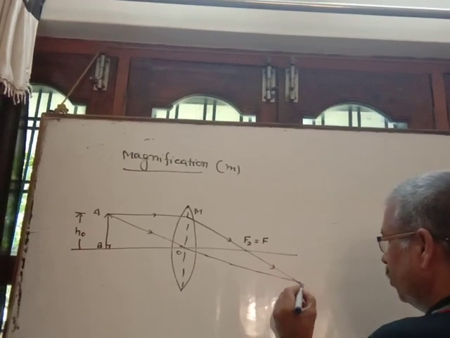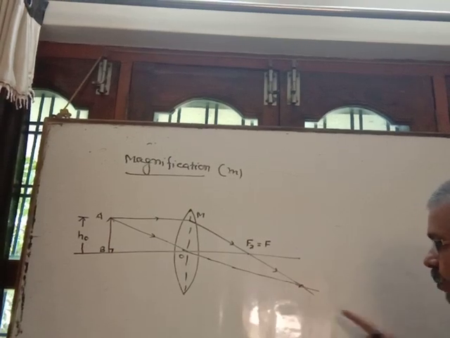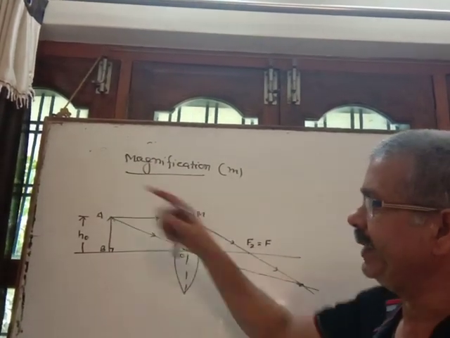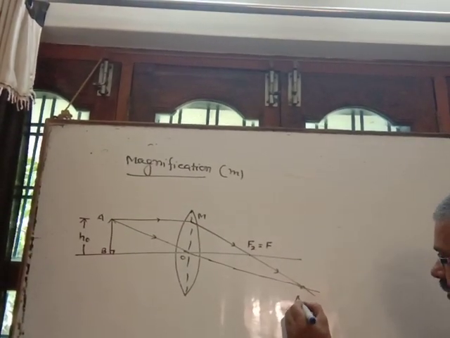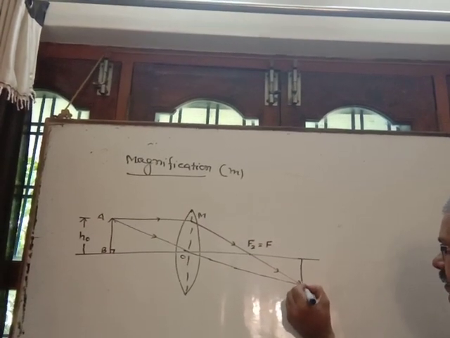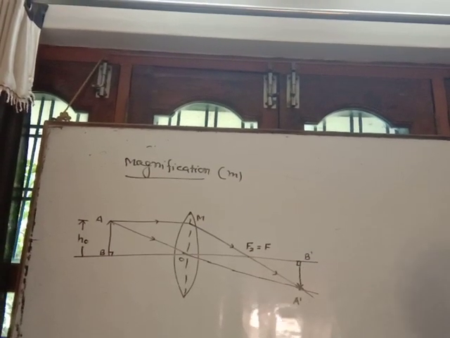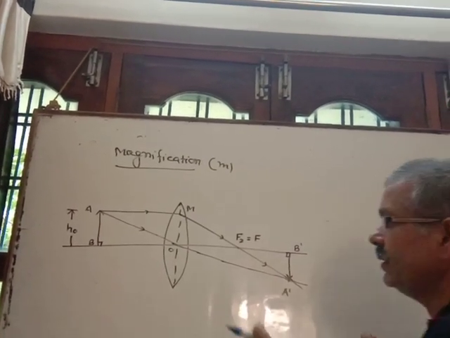Suppose both refracted rays intersect at this point, corresponding to point A. Suppose it is A dash. So A dash B dash is the image.